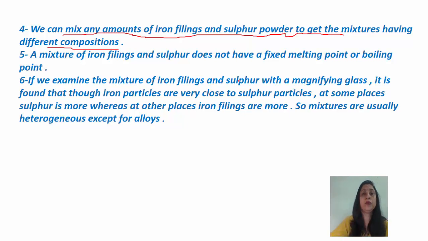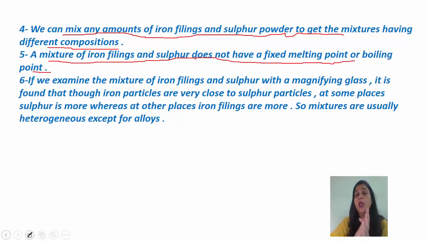Okay. Now, next, a mixture of iron filings and sulfur does not have a fixed melting point or boiling point. Why does it have no fixed melting point or boiling point? Because suppose in the mixture of iron filings and sulfur, the quantity of iron filings is more, then of course, as iron is a metal, it will have a higher melting point or boiling point. But if the mixture has more sulfur, then its melting point will be lower.